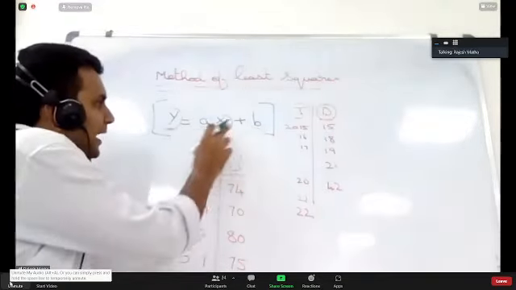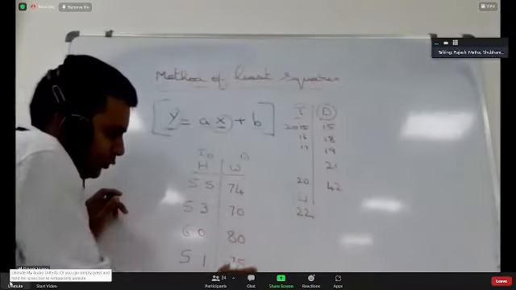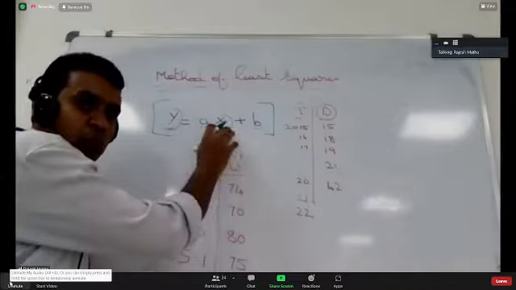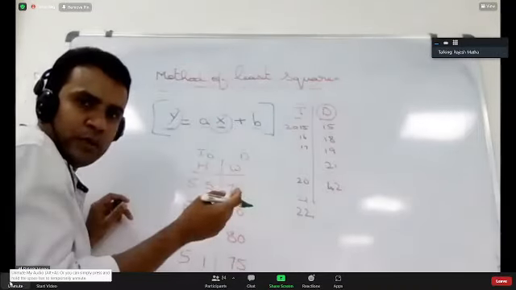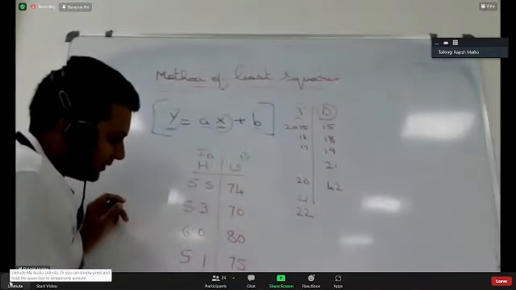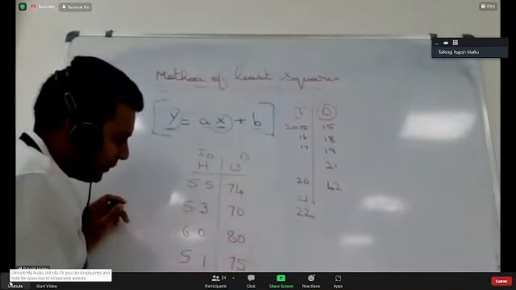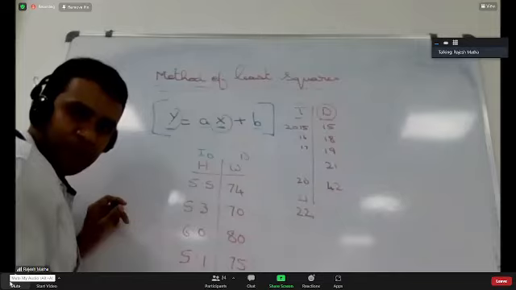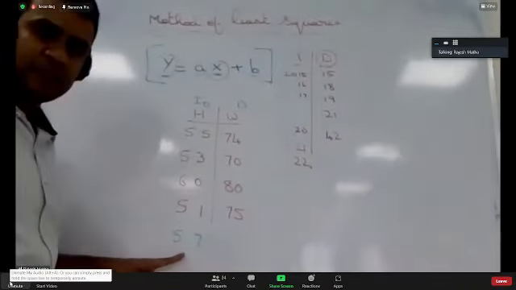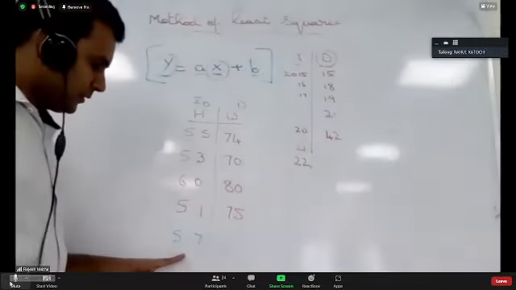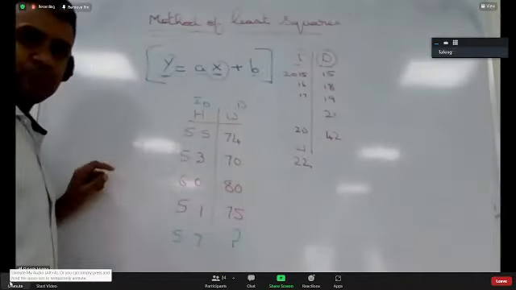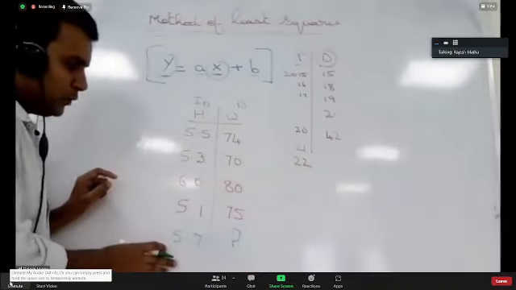Now see, if you are able to put this data in this equation form, I'll tell you how. If the height of the person is, for example, 5.7, can you see I wrote 5.7 here? What will be the weight of the person? I should guess. You're understanding what I am trying to tell?